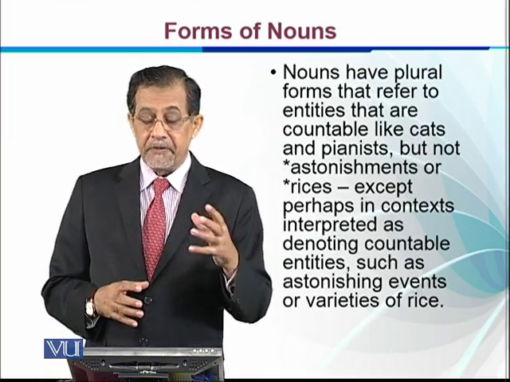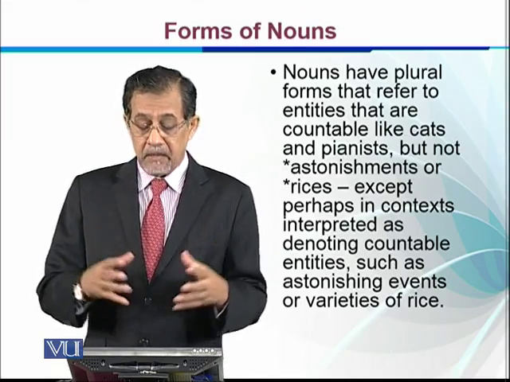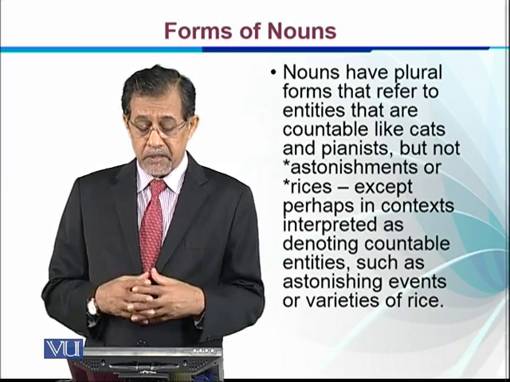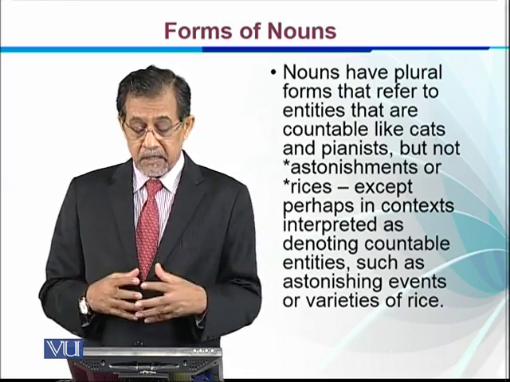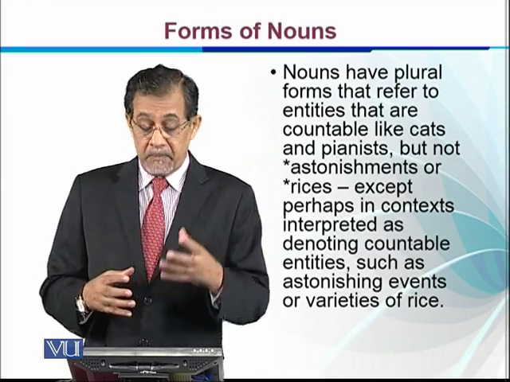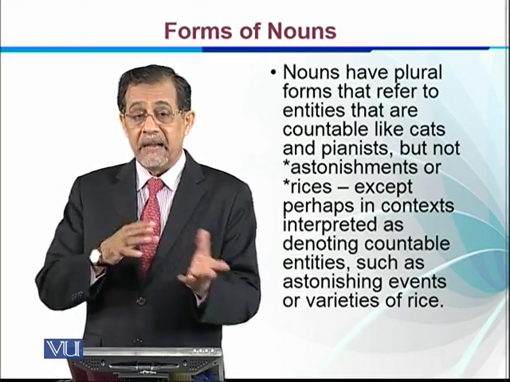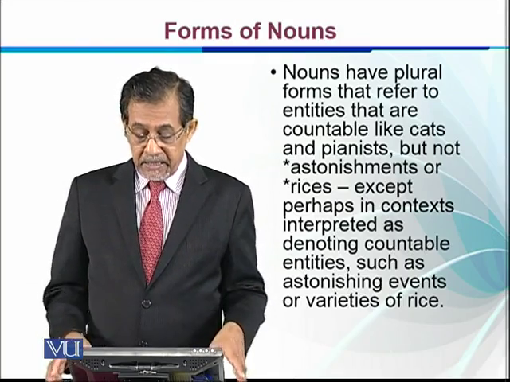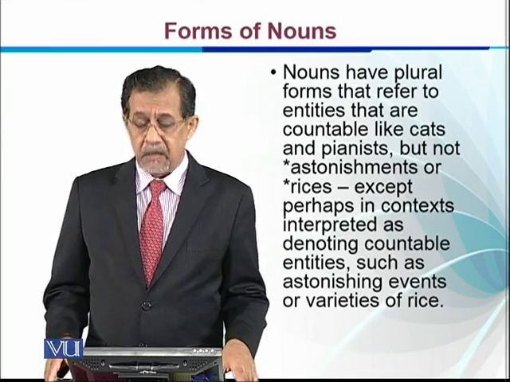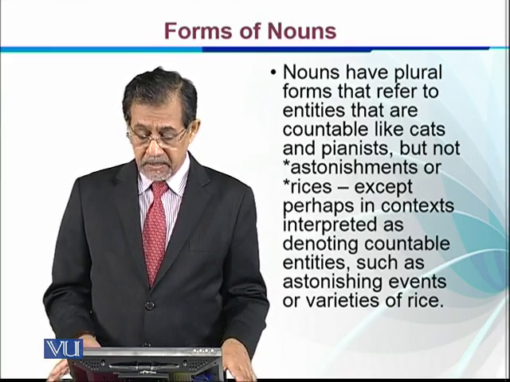Nouns have plural forms that refer to entities that are countable, like cats, like pianist, and there are certain other nouns which do not have plural entities and which are not countable, like astonishment and like rice. Because when we add s, as in astonishments, it may mean an event of astonishment, right? Except in some contexts in which we use them in a different meaning, like events or varieties of rice, etc.